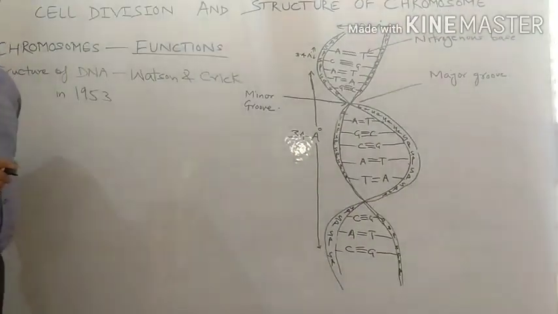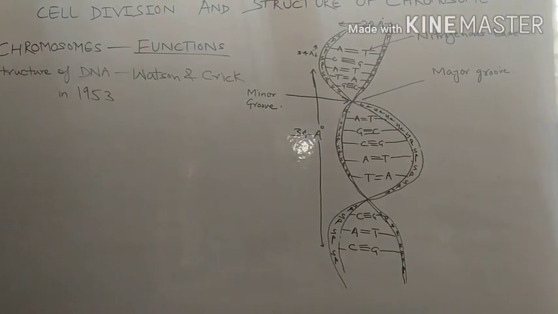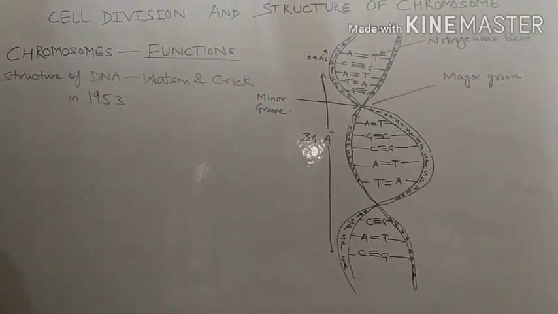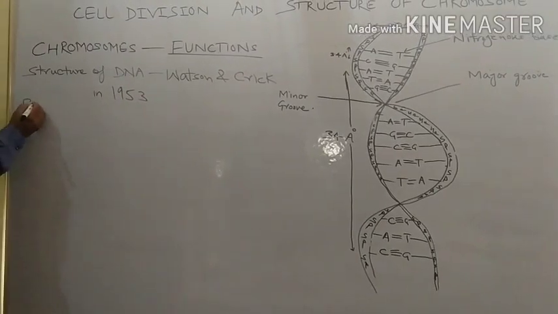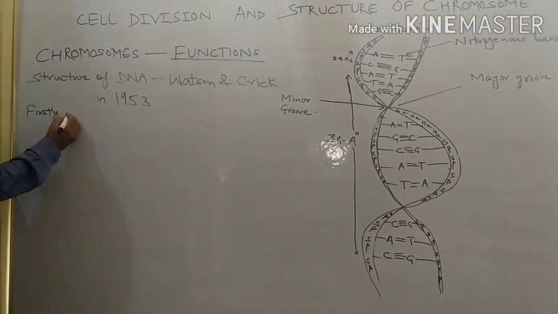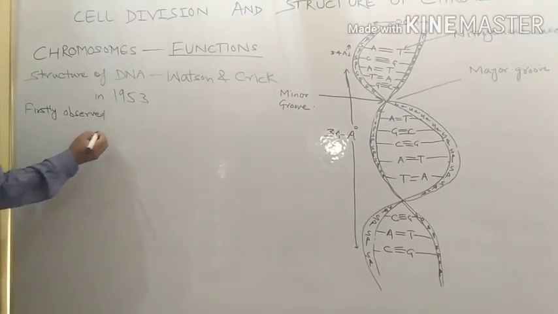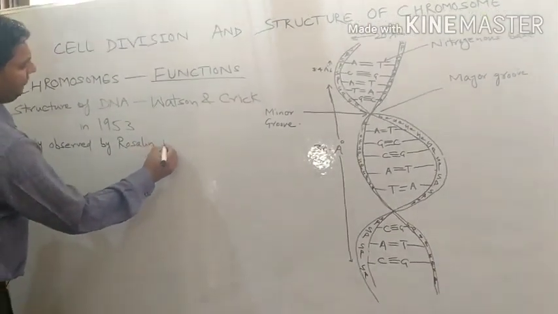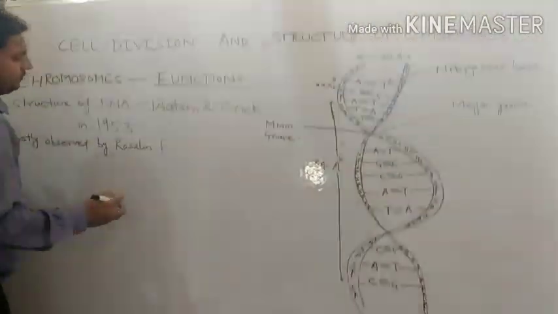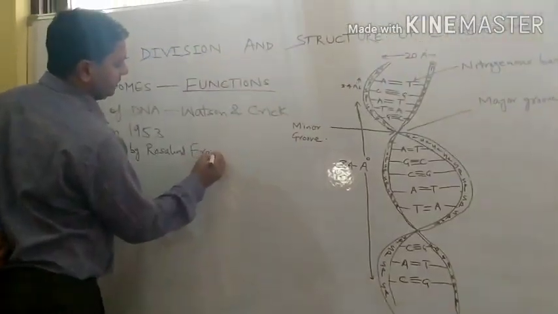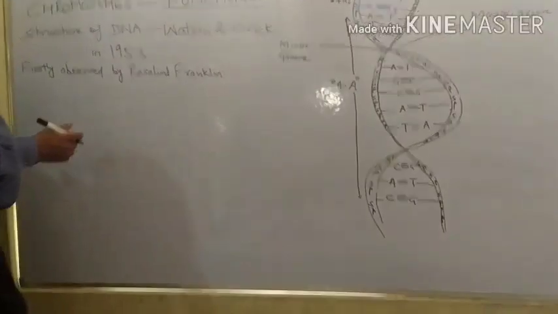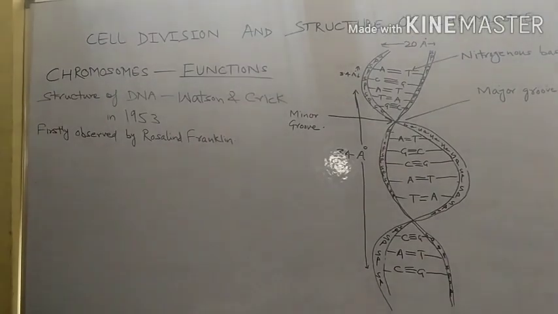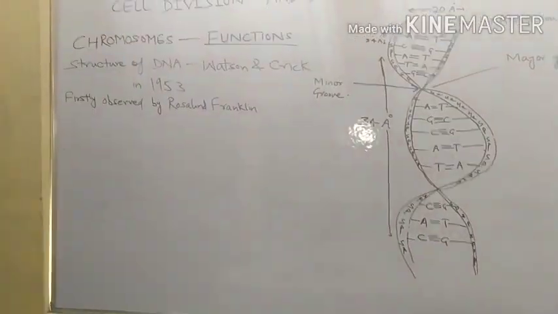In this way we have drawn the structure of DNA which was given by Watson and Crick and firstly observed by Rosalind Franklin. This is the structure of nucleic acid found in the cell, and it is this nucleic acid which is present on the surface of chromosome.